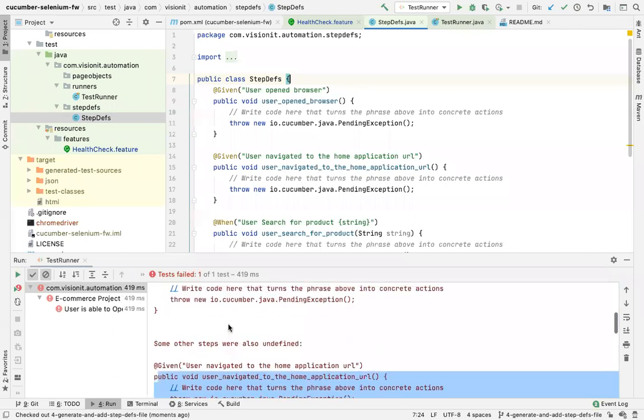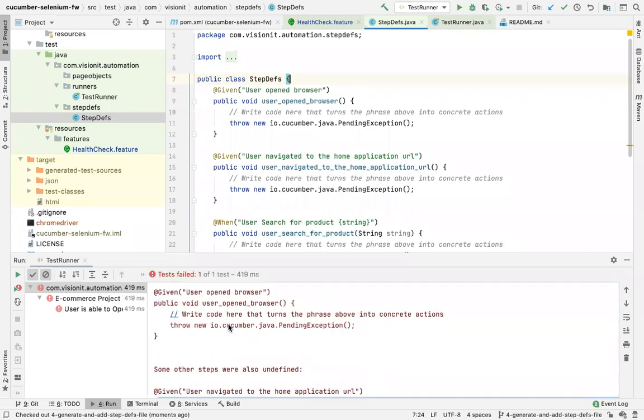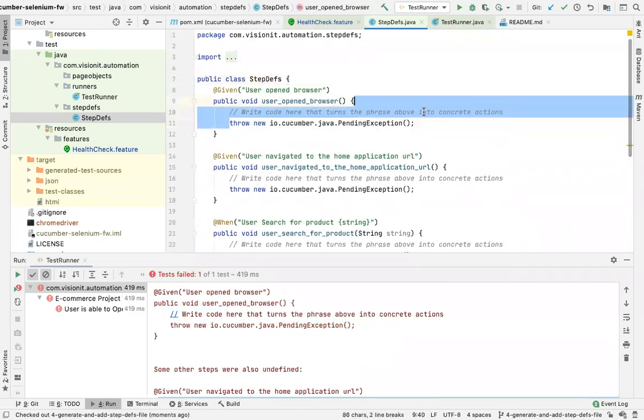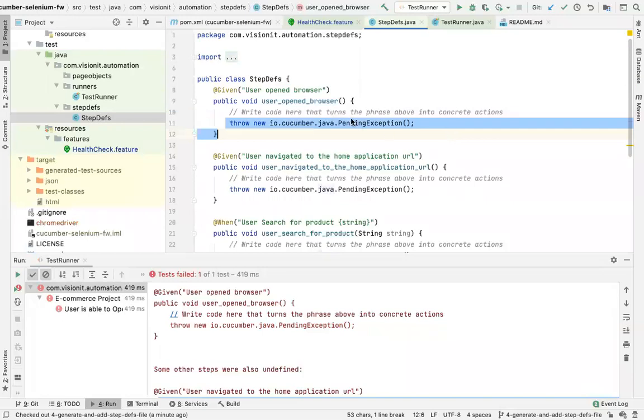Right. So I've copied this step from here. I have pasted it here. Right now they're all throwing some pending exception. That means if I run it now, it will throw this exception. It will say the definition is not ready. This is the default behavior of any of the methods.